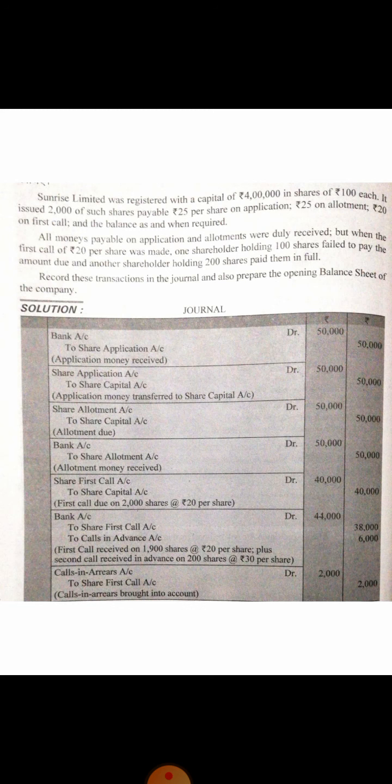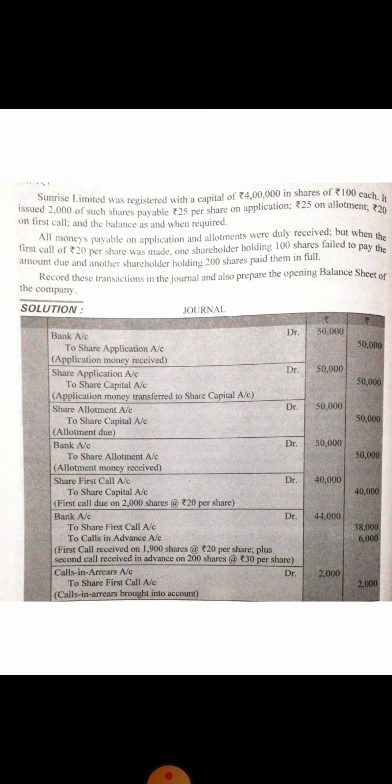What should be the entry? Bank account debit to calls in advance account. Clear? Calls in advance is for final call. So 200 multiplied by balance. Final call money is rupees 30. Clear? This 200 who have paid in full, this is for final call. It means these shareholders have paid their final call money at the time of first call. So final call money is rupees 30. So 200 multiplied by 30, amount is rupees 6,000.